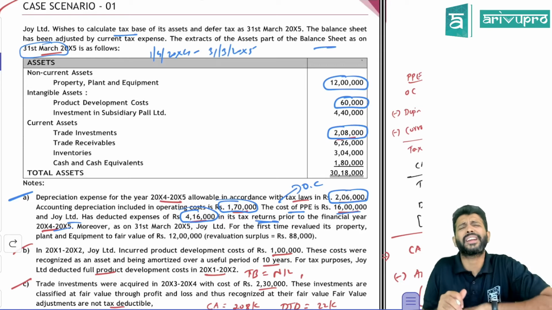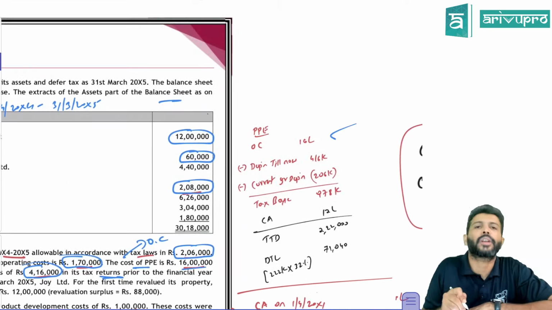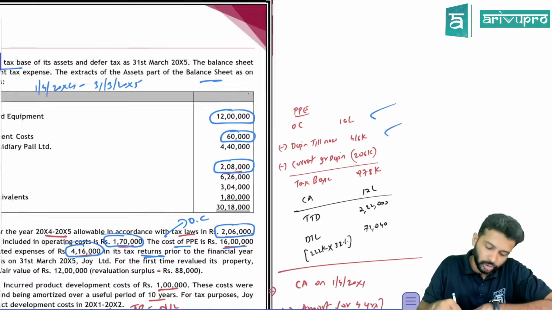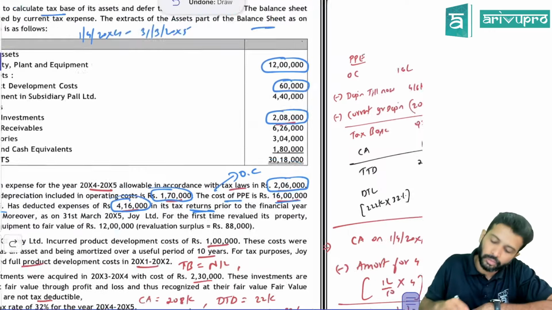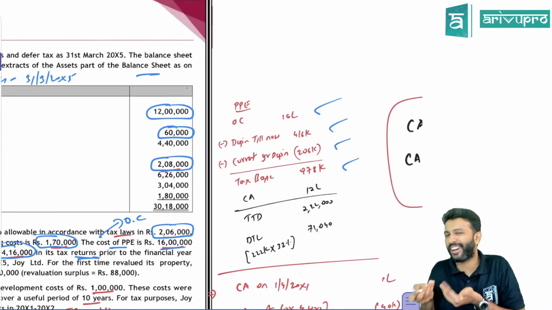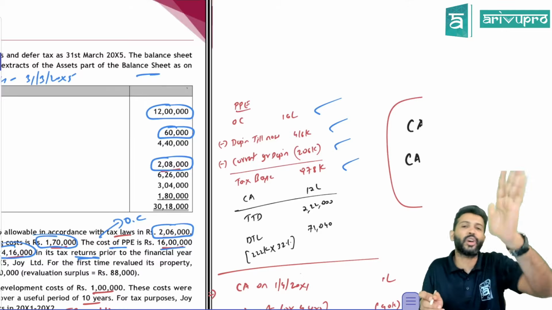With this, you can get the tax base. Originally you purchased for 16 lakh. Till last year you have depreciated 4,16,000. What is the current year depreciation as per tax law? 2,06,000. So deduct that, and you will get the tax base. That is the solution to your MCQ 1.